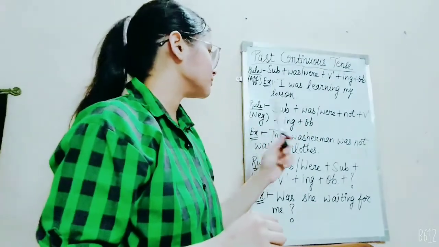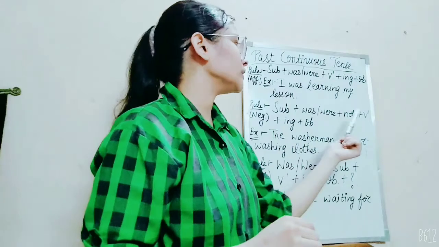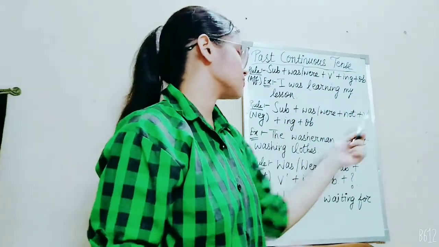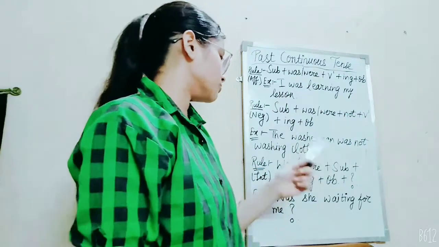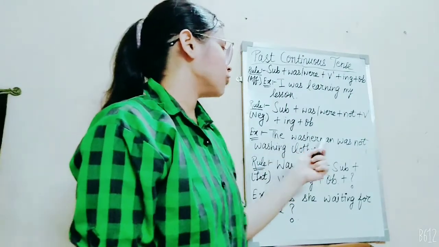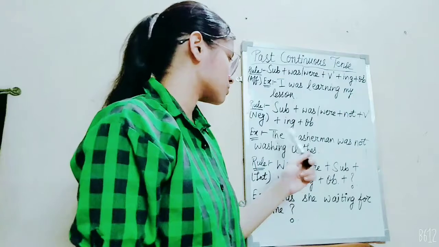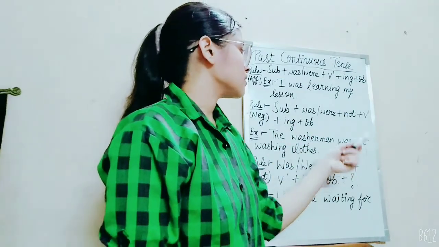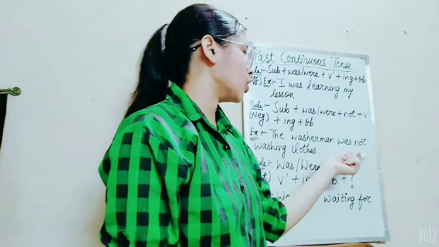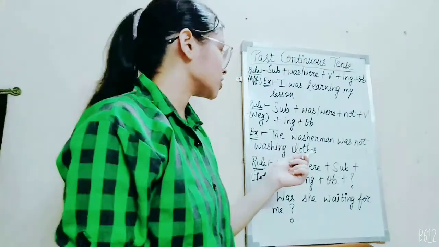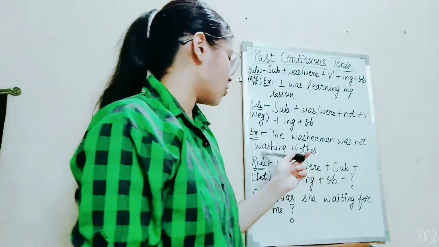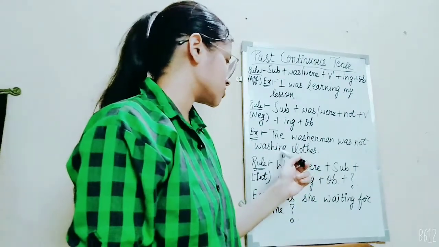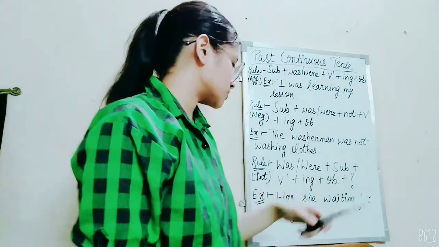Its rule for negative is same, just we need to add not. Subject plus was plus not plus verb's first form plus ing plus object. Example is the washerman was not washing clothes. The washerman will act as subject, was acts as helping verb, not for negative. Washing clothes, wash acts as verb's first form plus ing, and clothes act as object.